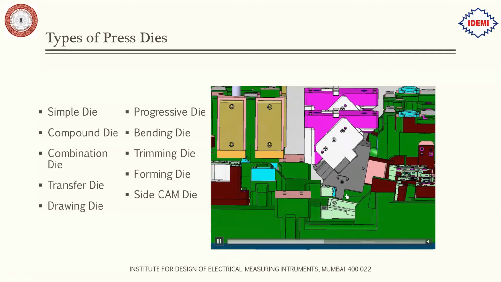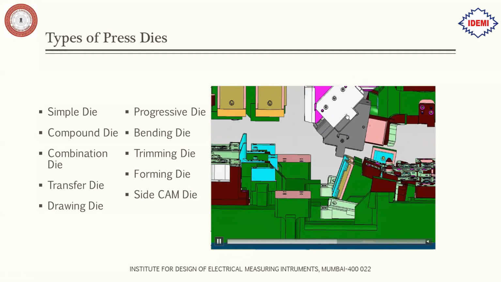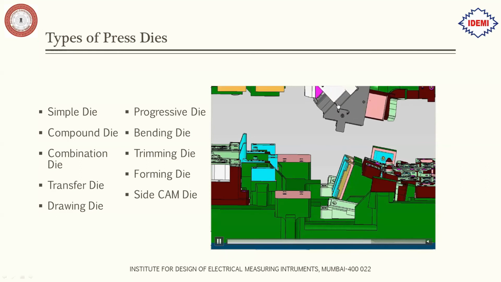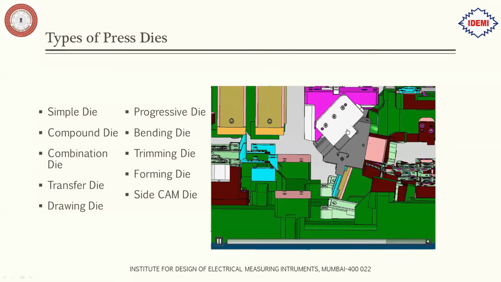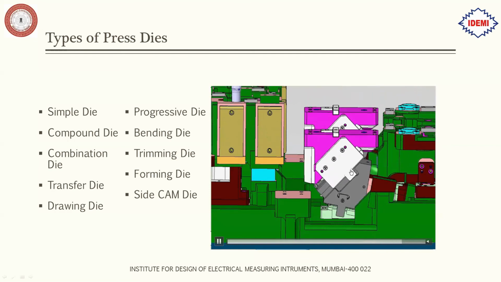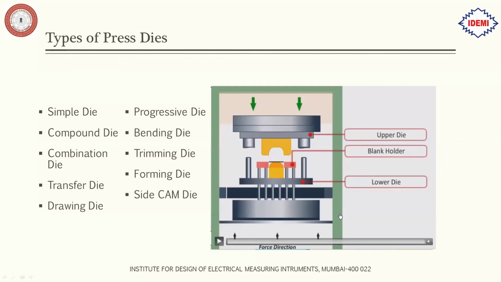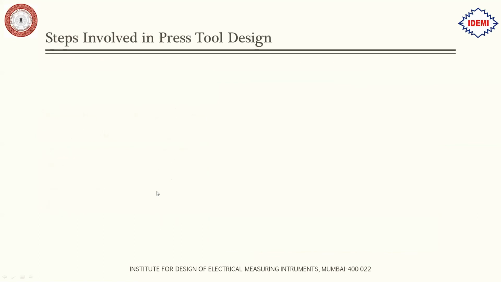You can see over here, as this press comes down, this side cam slides into the gray part, and then the gray part slides into the side cam and does the piercing operation. Then we will see the steps that are involved in the press tool design. What all are the steps involved?